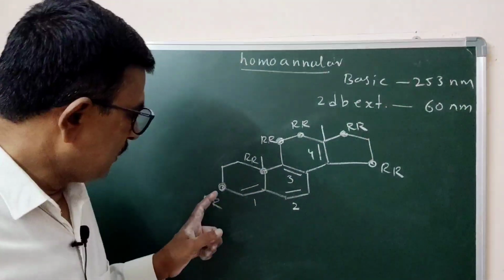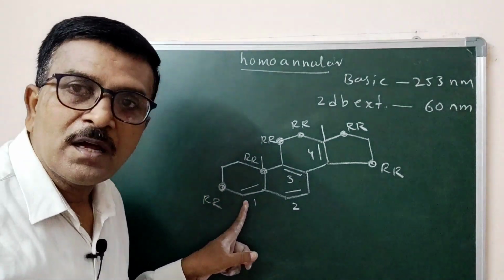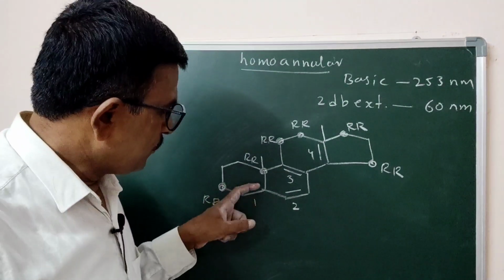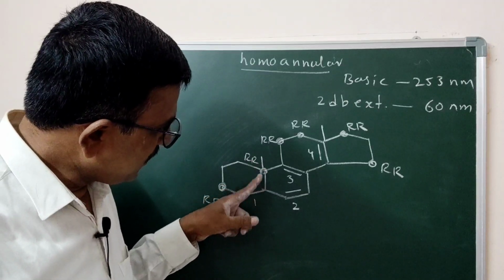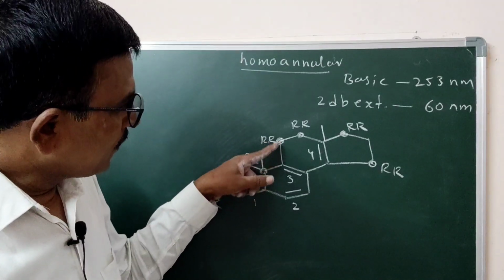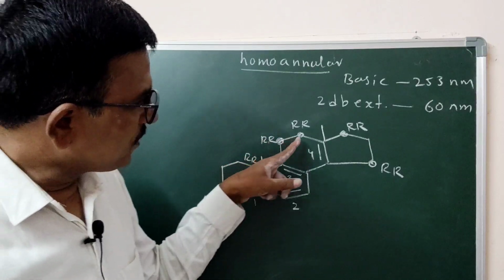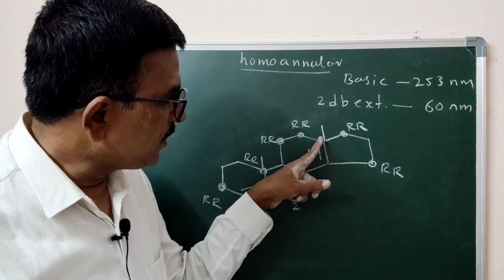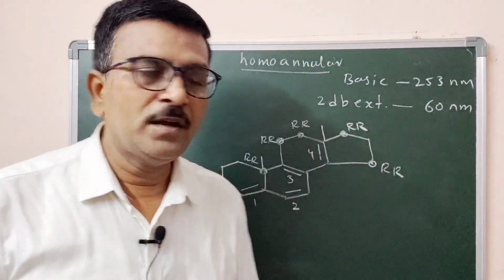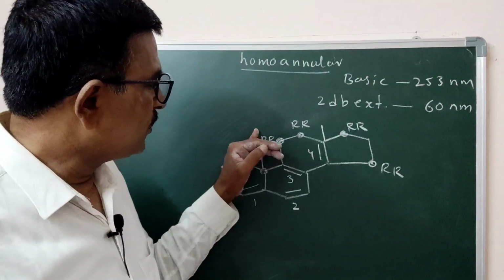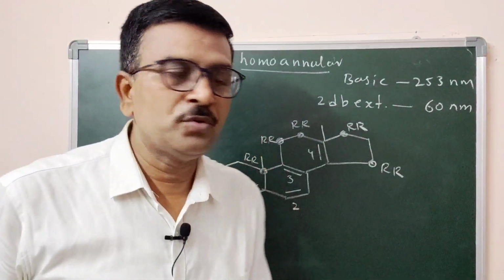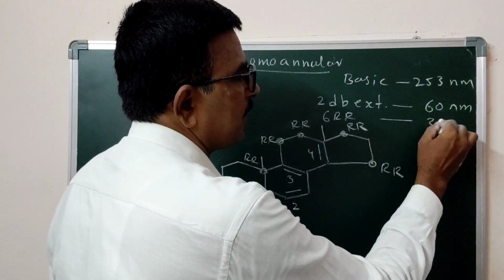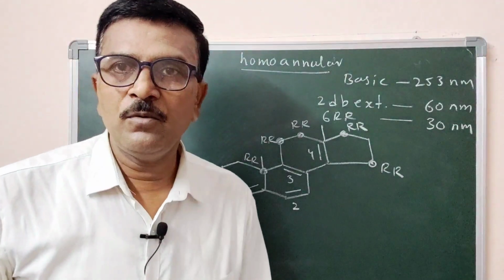You can observe this ring carbon is attached to carbon 1, which is an alkene carbon, so it is RR. This carbon is attached with the conjugated system, this carbon too, this carbon is also conjugated. So total 1, 2, 3, 4, 5, 6 ring residues, 6 RR. So it becomes 6 into 5, 30 nanometer.